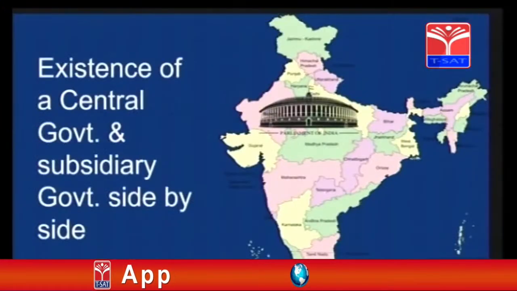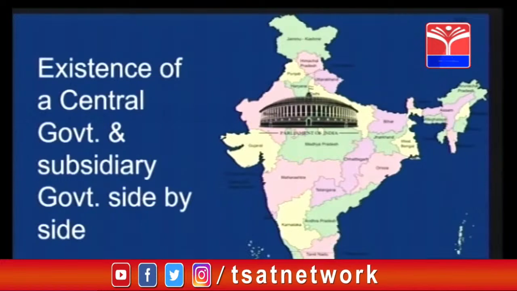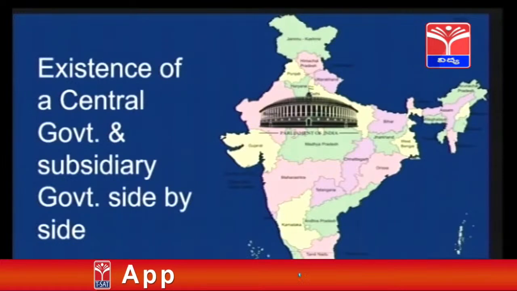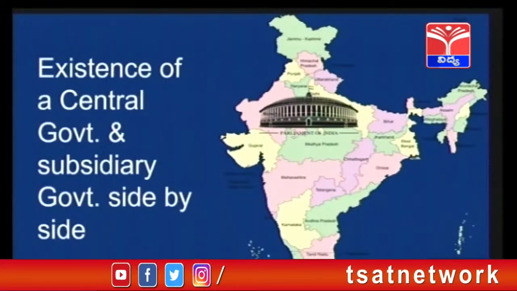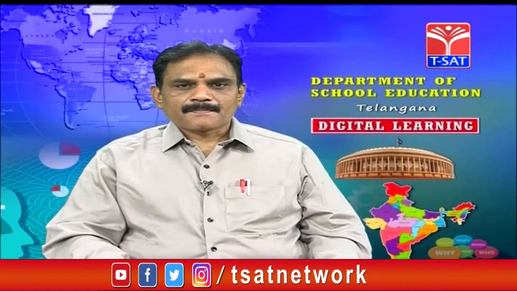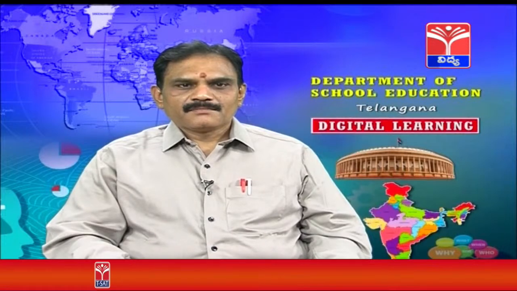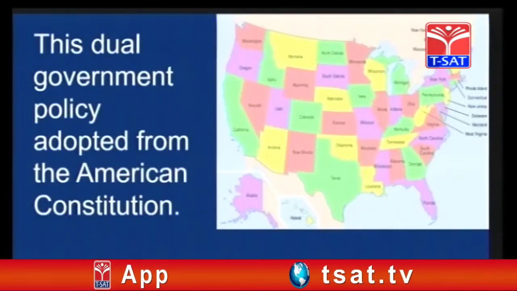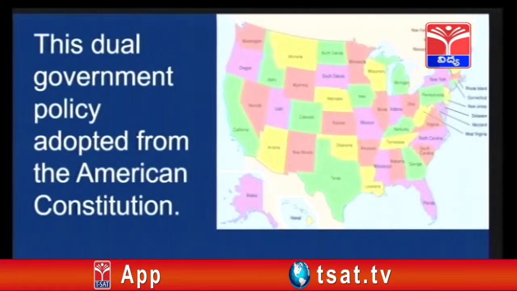The existence of a central government and subsidiary governments side by side means, if you see this India map, we have the parliament for the whole country, and at the same time our country is divided into states, and every state has its own government. So this is the decentralization, what we call it. Here at the center we have the parliament, and at the state we have the assemblies. This is the USA's dual government policy. We adopted that one from the American Constitution.